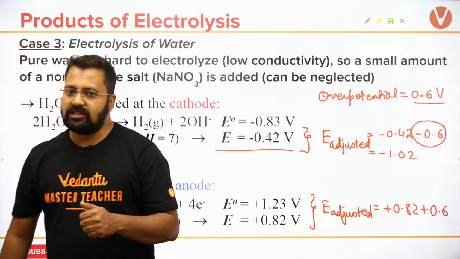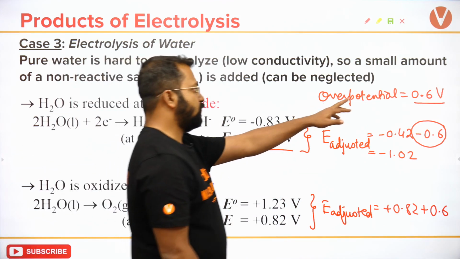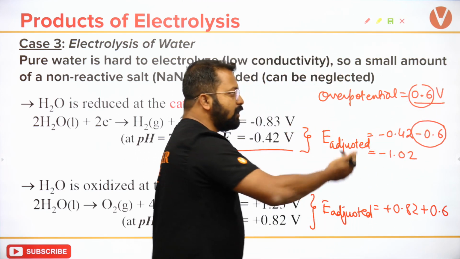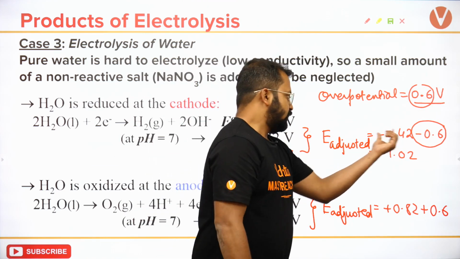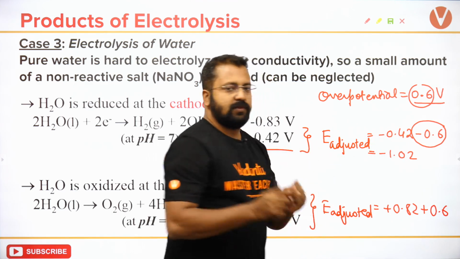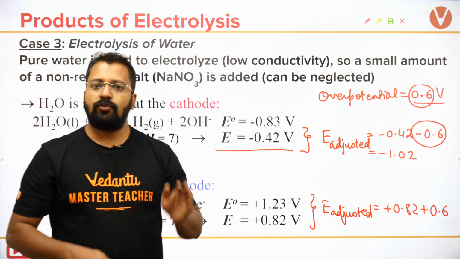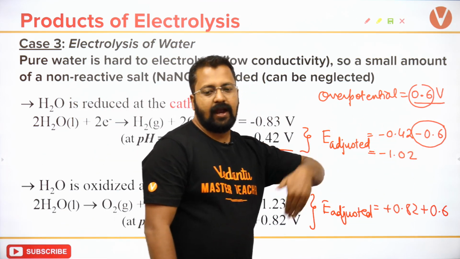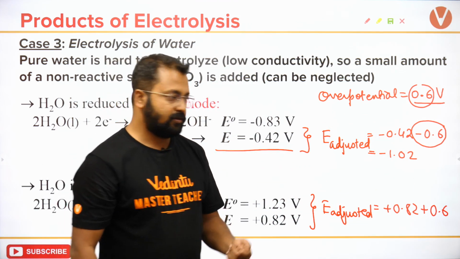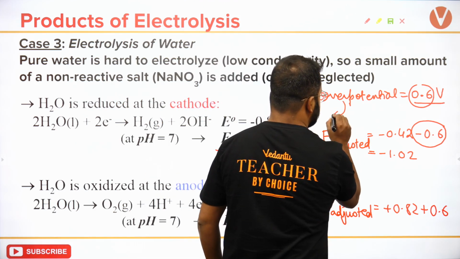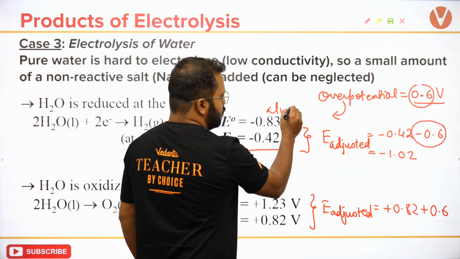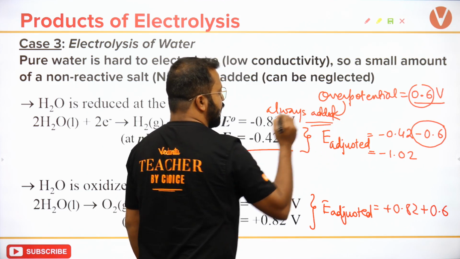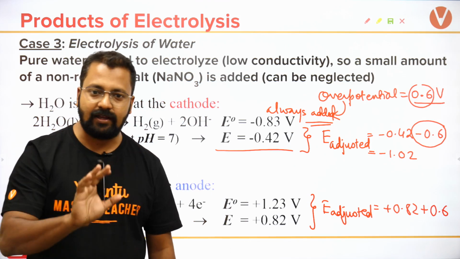I will not change the sign of 0.6, I will use the sign depending on whether the E cell is negative or positive. अगर negative है तो उसको negative रख के add कर देंगे. If it is positive then positive रख के add कर देंगे. It will always be added. Remember, this is always added. इसको हमको हमेशा add करना है.